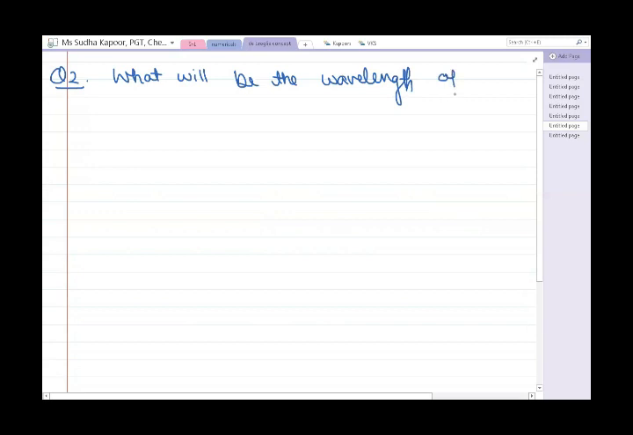Now we are coming to question number 2. It is also an NCERT solved example. What will be the wavelength, that is lambda, of a ball? As soon as you see the term ball here, again you are going to move according to the de Broglie concept. A ball of mass 0.1 kg with a velocity of 10 meter per second.